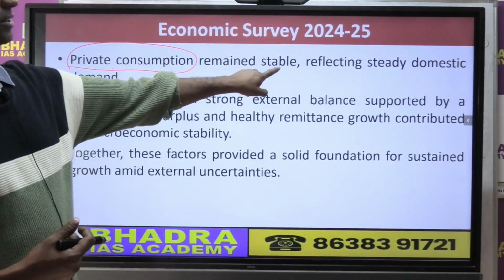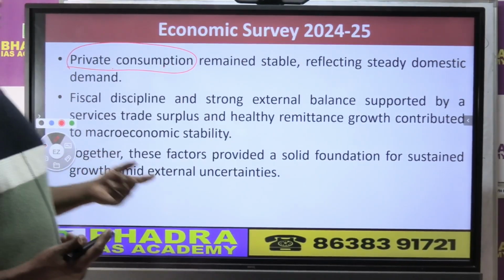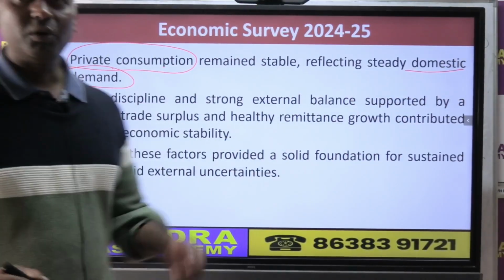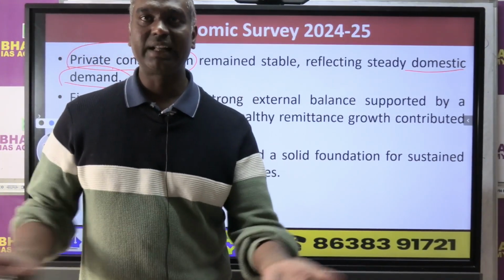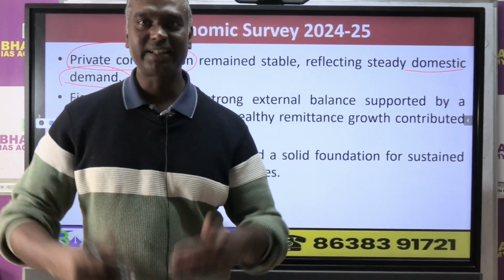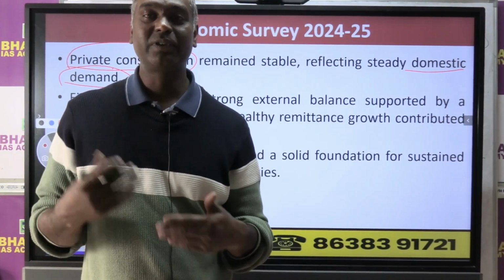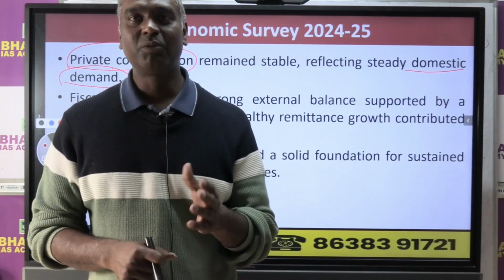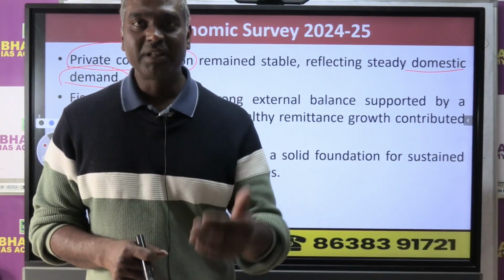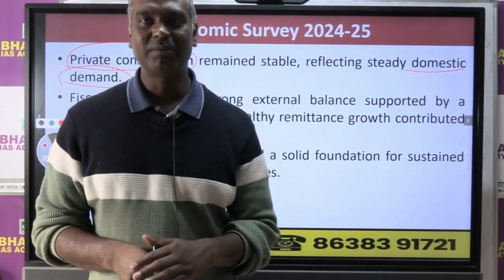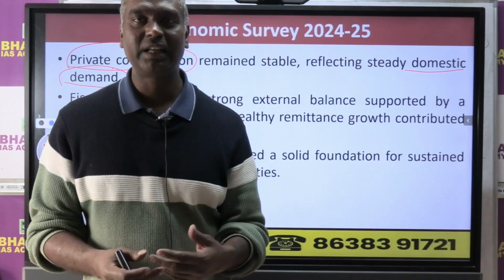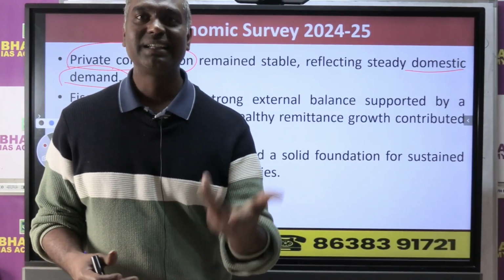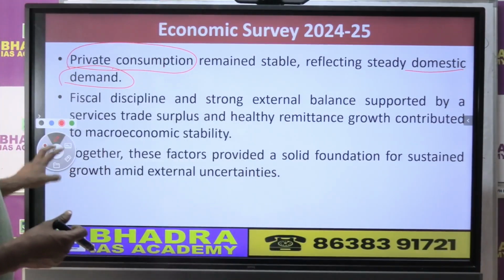It was rather stable, right? That shows domestic demand was good. Though global demand was going down, but India के अंदर जो domestic demand है वो अच्छा था. That's why we also say हमारा जो economy है, Indian economy, इसको हम बोलते हैं basically domestic demand economy. मतलब हमारा economy का growth survival के लिए हमारा देश के अंदर जो demand होता है उसी से production का incentive मिलता है, right? So that is the point.